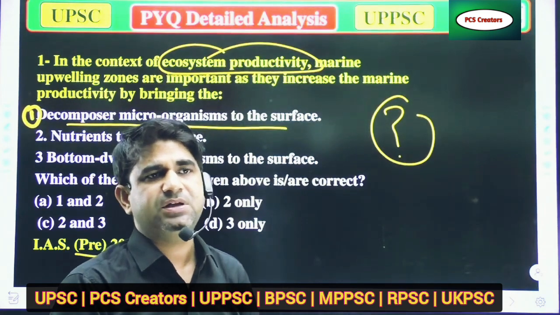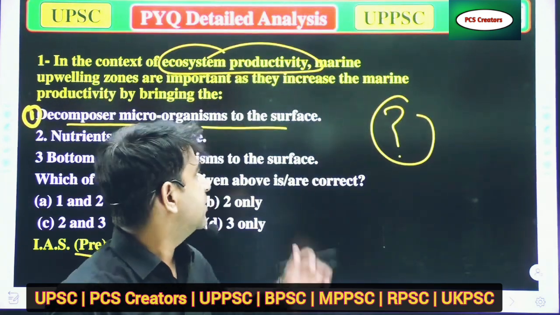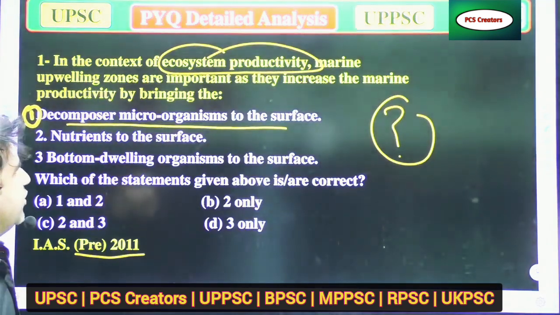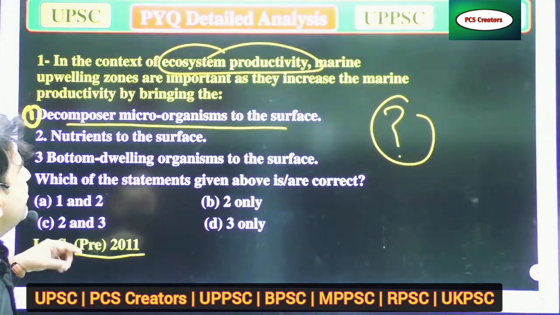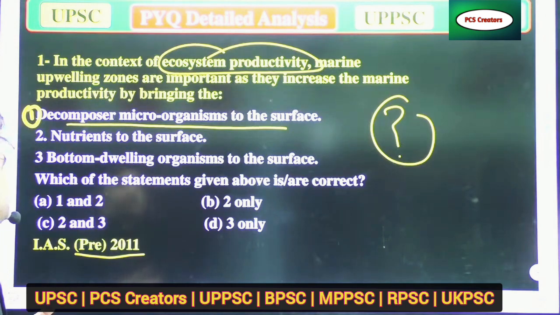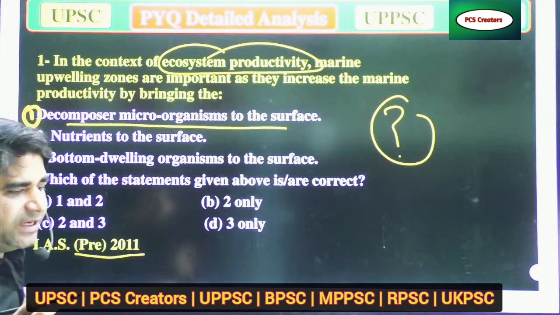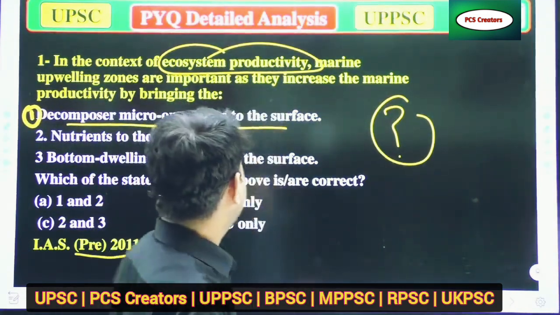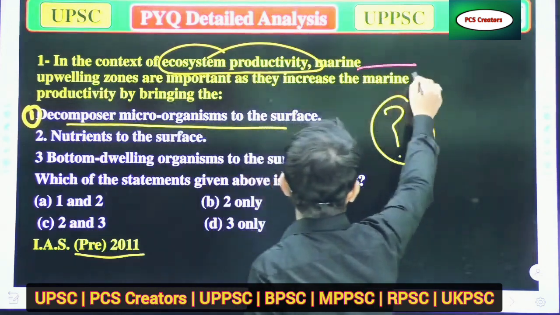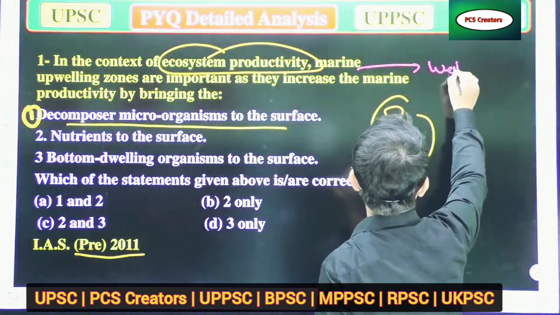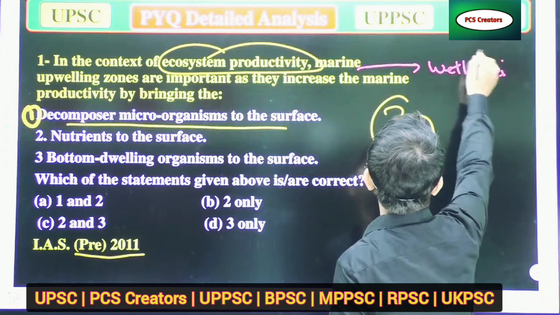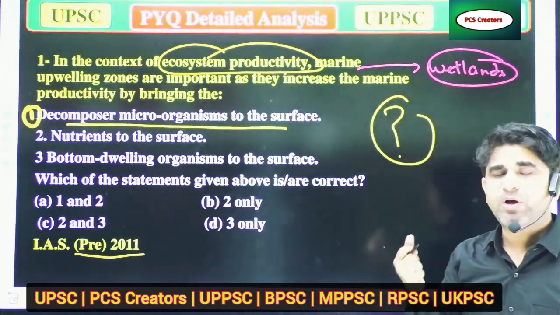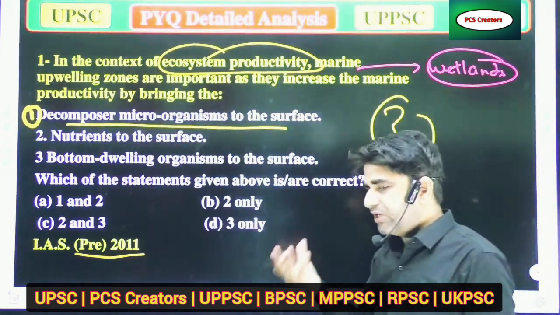It says marine upwelling zones are important as they increase the marine productivity by bringing up, you can say, marine areas as well as wetland areas. Wetland areas are more biodiverse, and their productivity is also high.